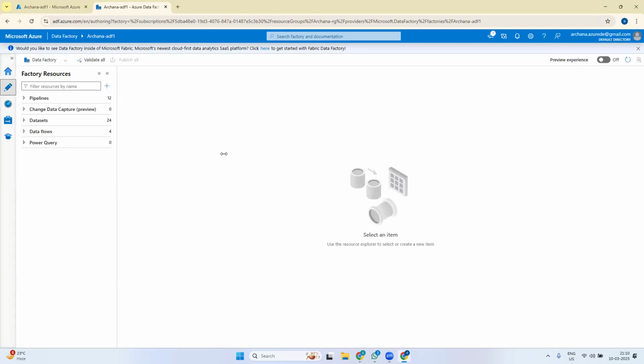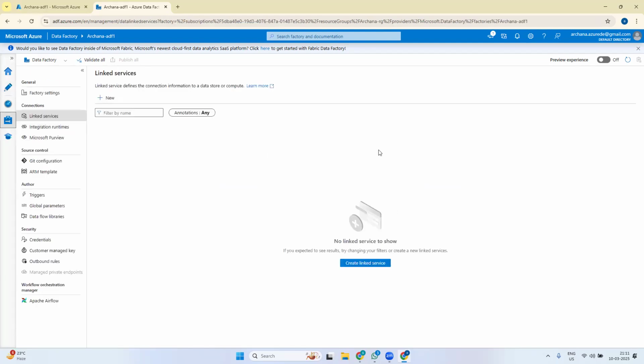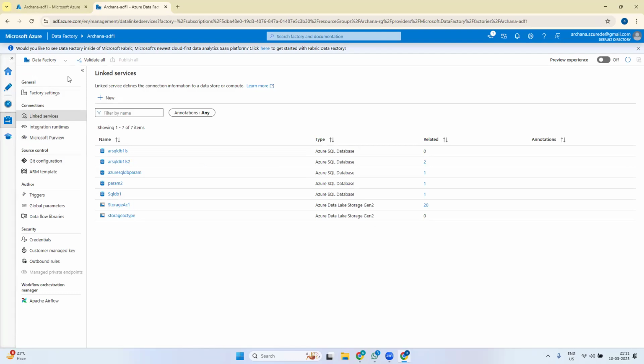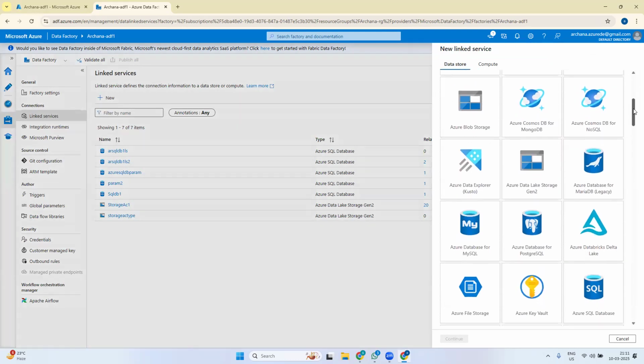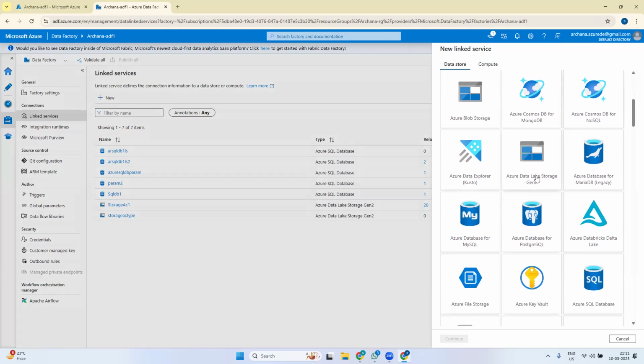We have created one linked service and one dataset to create both source and destination, right? We'll go to linked service again and create a new linked service for the same storage account. While doing it, we have something called parameterization.